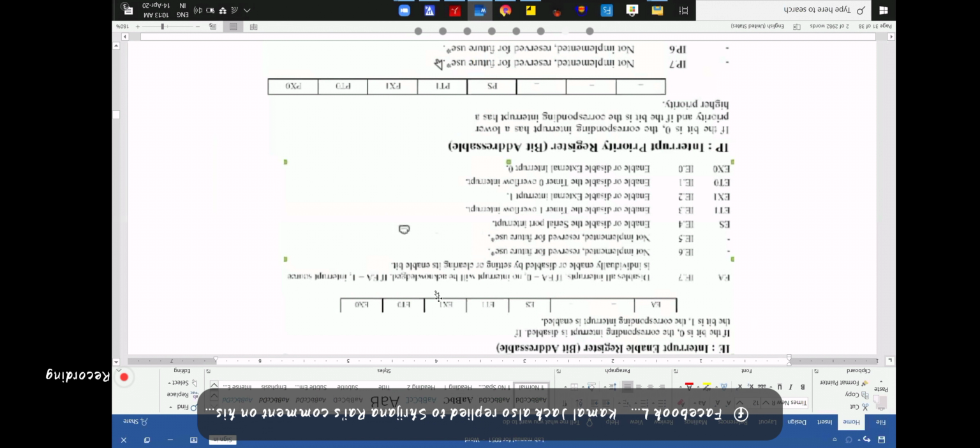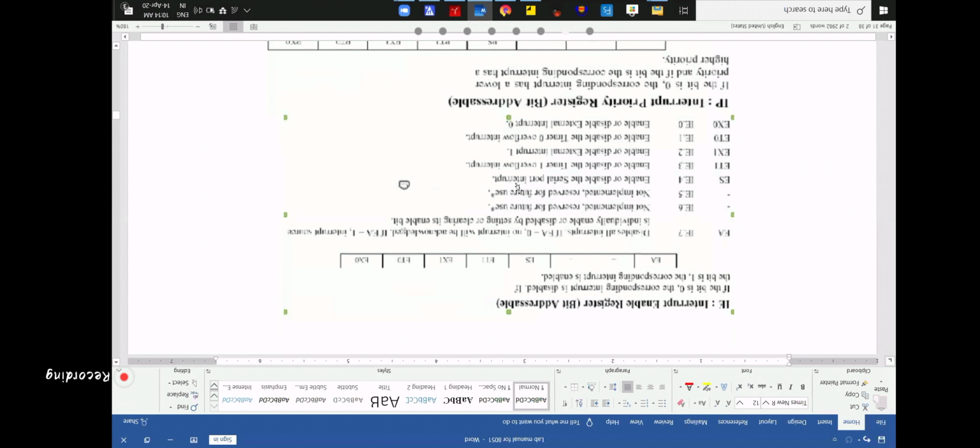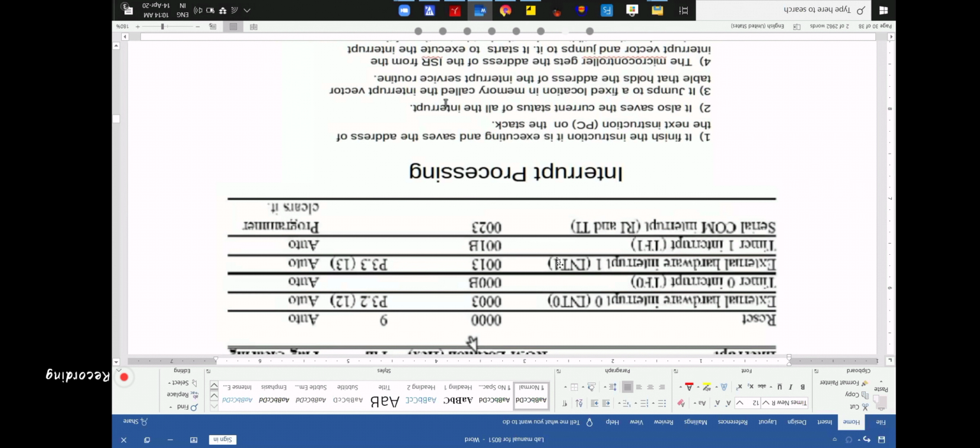For example, if EX1 equal to 1, that means your external interrupt 1 is enabled. That means there is an interrupt in external INT1. That means there is some signal change in pin number P3.3. This is a hardware interrupt.